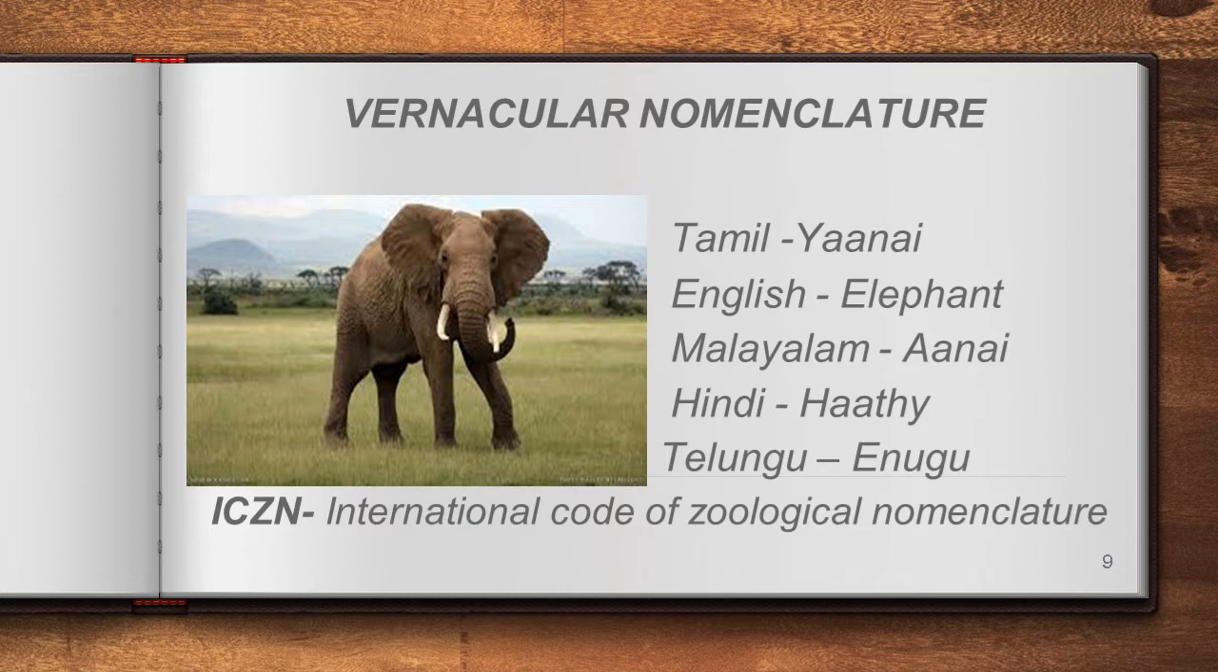Is it clear? And this naming will be given as per the guidelines of the organization, that is ICZN, that means International Code for Zoological Nomenclature. As per the guidance from this organization, the naming of these organisms will be done. Is it clear? So vernacular nomenclature means assigning these names in the local language. So there are a lot of drawbacks we can find, and that's why they are assigning scientific names. So let us see how we can give the scientific name for these organisms. Is it clear?